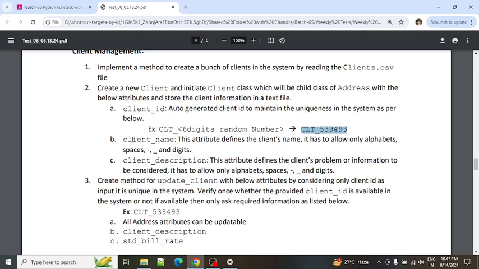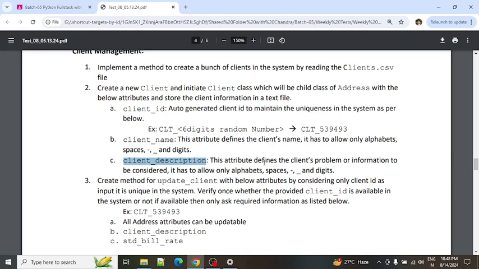Okay. And here another one is the client name. This attribute defines the client's name, and allowed characters are the alphabets, spaces, underscore, hyphen, and the digits. Apart from this, no other character has to be accepted. Okay. And next one is the client description. Based upon this description, the task has to be created. For this description, the allowed characters are the alphabet, spaces, hyphen, underscore, and the digits. Okay. And for the client description, it should not be more than 500 characters.